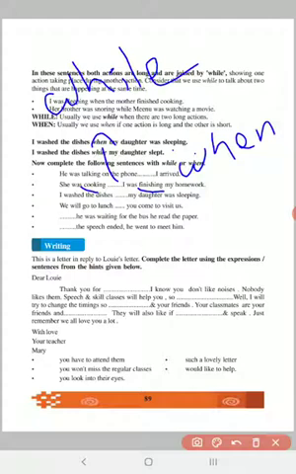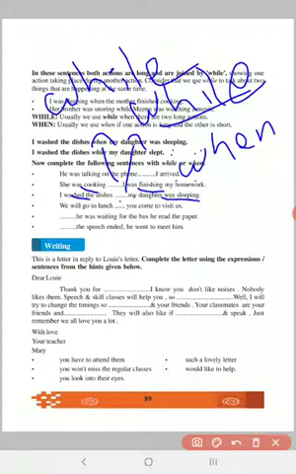Third one: I washed the dishes dash my daughter was sleeping. Now, I washed the dishes, it's supposed to be a long action. Washing of the dishes actually takes some time. And then again we have my daughter was sleeping. It's a long action, she is sleeping. Now which one can we use? We can use only while, we cannot use when because it's a long action. So we use while. I washed the dishes while my daughter was sleeping.